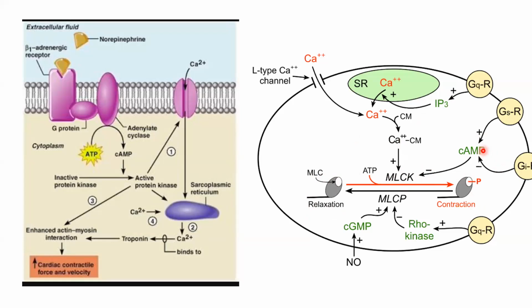So that's how cAMP, by inhibiting MLCK, is causing relaxation. This is the mechanism in smooth muscle of blood vessels. In the myocyte, cAMP is activating protein kinase, releasing intracellular calcium, and that intracellular calcium is causing contraction. So these are two different mechanisms in myocyte and smooth muscle.